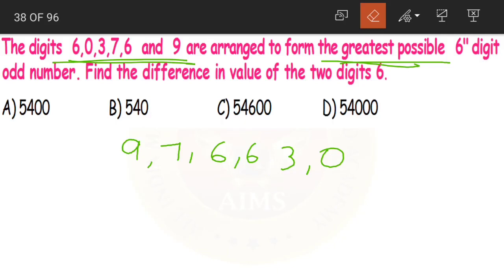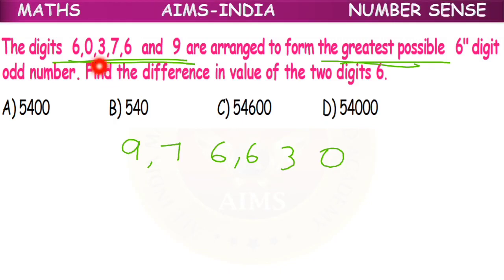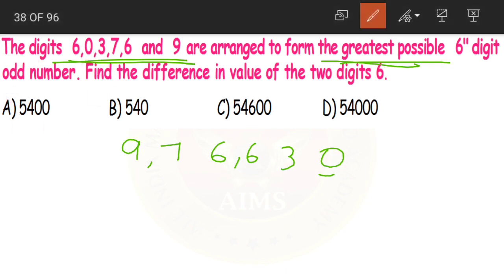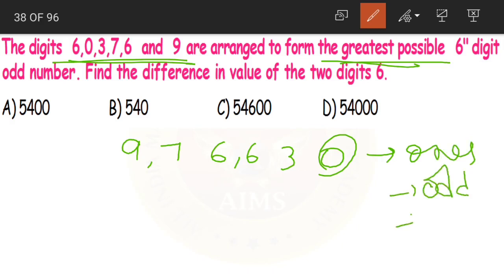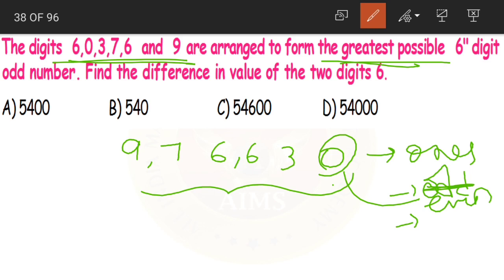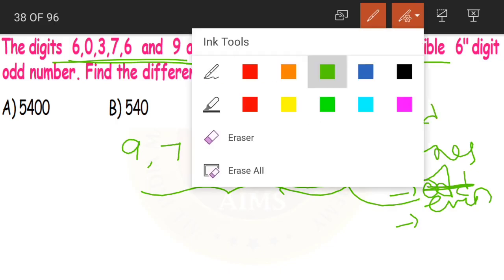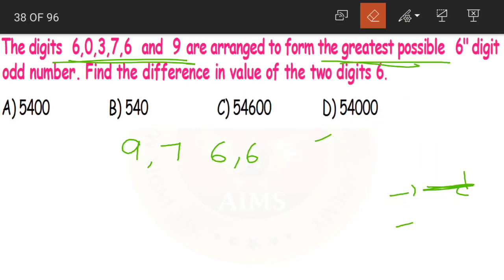So this will be our greatest 6-digit number. But what do we want here? The greatest possible 6-digit odd number. If you look at this, 0 is in the ones place. This 0 is an even number, so the whole number becomes an even number. But we want an odd number. If you look just beside it, we have 3 here, which is an odd number. Yes, so let us interchange places. Instead of 3, we'll write 0, and instead of 0 we'll write 3.